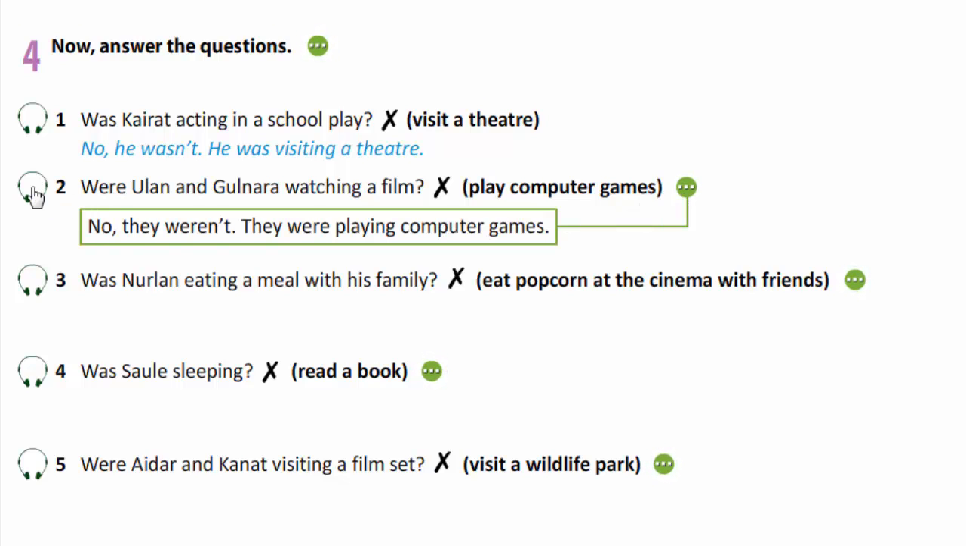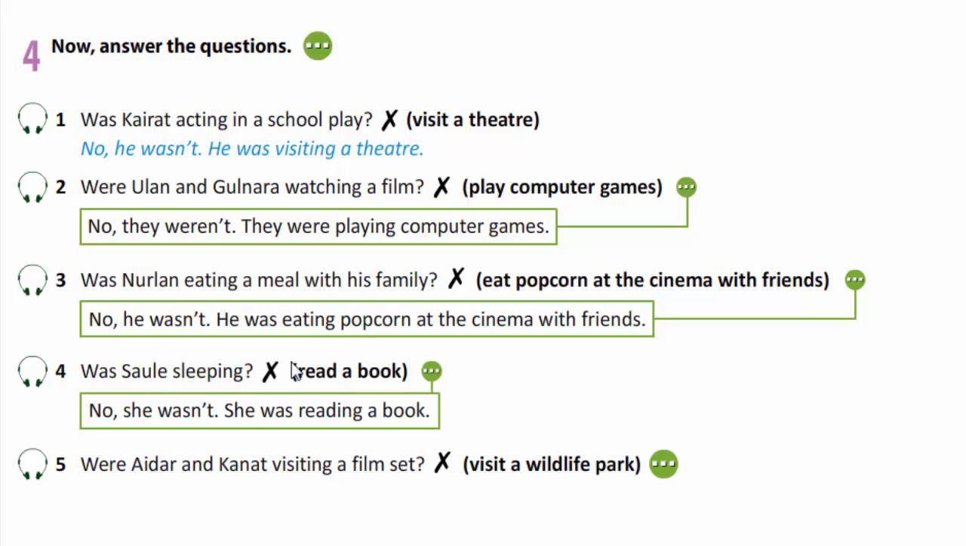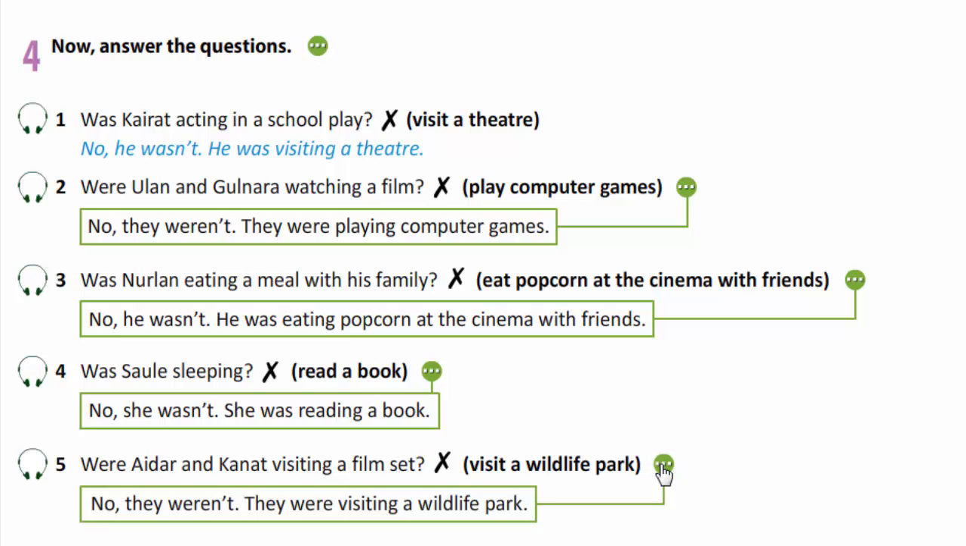Were Ulan and Gulnara watching a film? No, they weren't. They were playing computer games. Was Nurlan eating a meal with his family? No, he wasn't. He was eating popcorn at the cinema with friends. Was Sauli sleeping? No, she wasn't. She was reading a book. Were Idar and Kanat visiting a film set? No, they weren't. They were visiting a wildlife park.